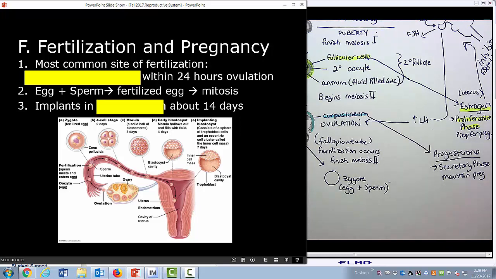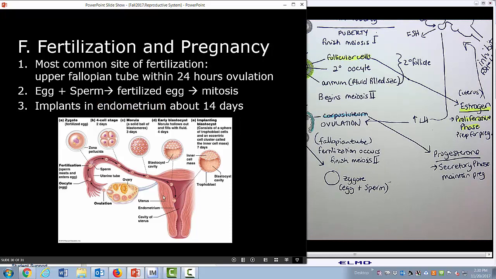So, fertilization and pregnancy. The most common site of fertilization is in the upper fallopian tubes, and it typically occurs within 24 hours of ovulation. Once the sperm fertilizes the egg, that fertilized egg, a zygote, begins mitosis and forms a variety of different stages. It divides and divides into the blastocyst and the blastula, and it finally implants into the endometrium wall. It takes about 14 days for this to occur.